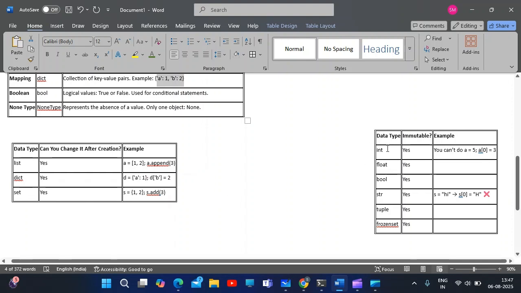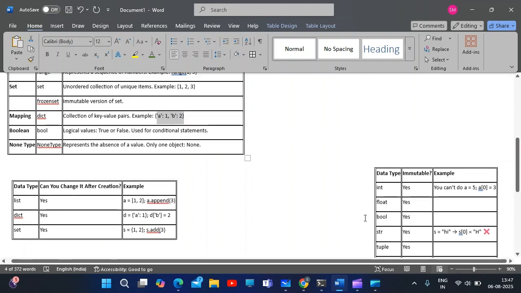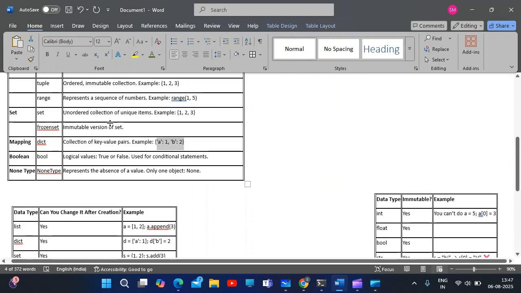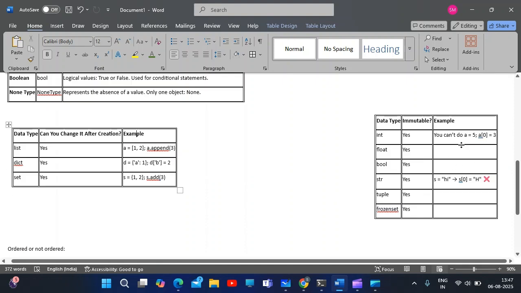Immutable is nothing but integer, float, boolean, string, tuple, and frozen set, which is nothing but the immutable version of set. We have given the example: a is already defined as a variable with 5, but for a of 0, there is no index for 5, whether a 0th index or first index.